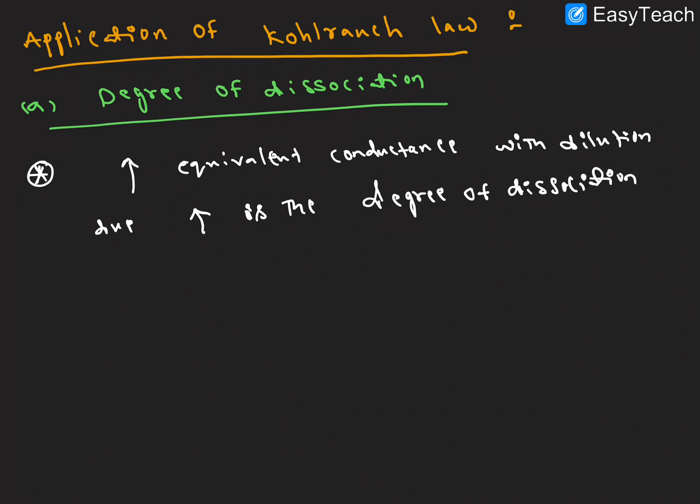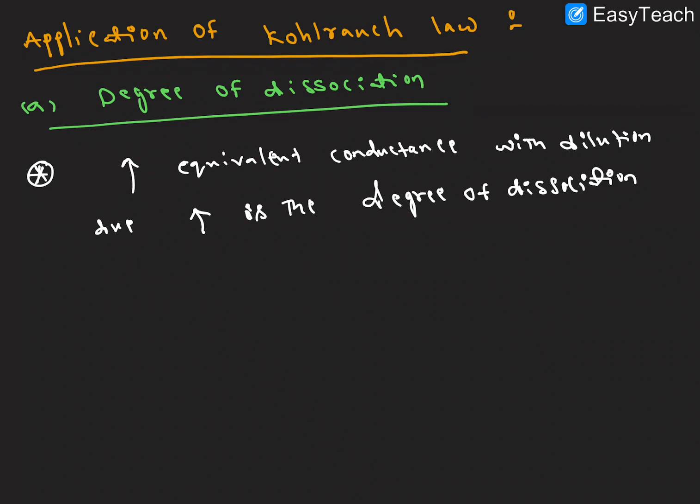At dilution, the electrolyte dissociates completely. So the more ions there are, the more electricity it conducts. So the equivalent conductance increases with dilution, due to complete ionization of the electrolyte, right?